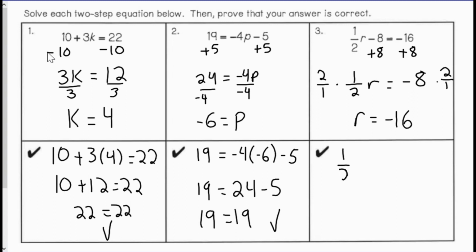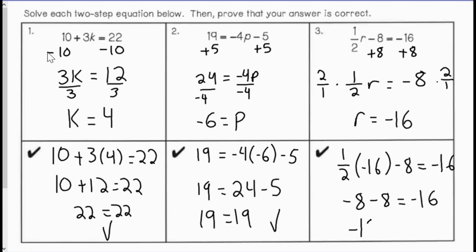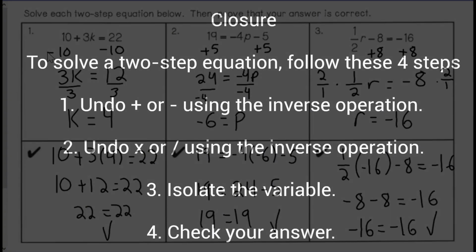Checking my work, I'd have 1 half times negative 16 minus 8 is equal to negative 16. 1 half times negative 16 is negative 8. Minus 8 is equal to negative 16. Negative 8 minus 8 is negative 16. So negative 16 equals negative 16. That checks out. So r is negative 16.